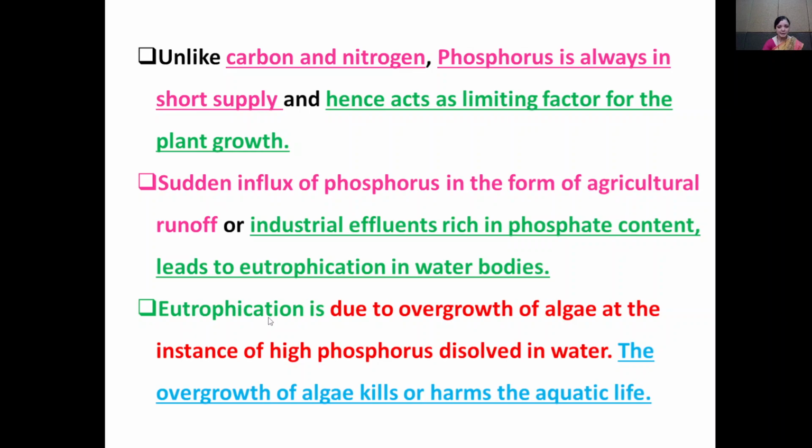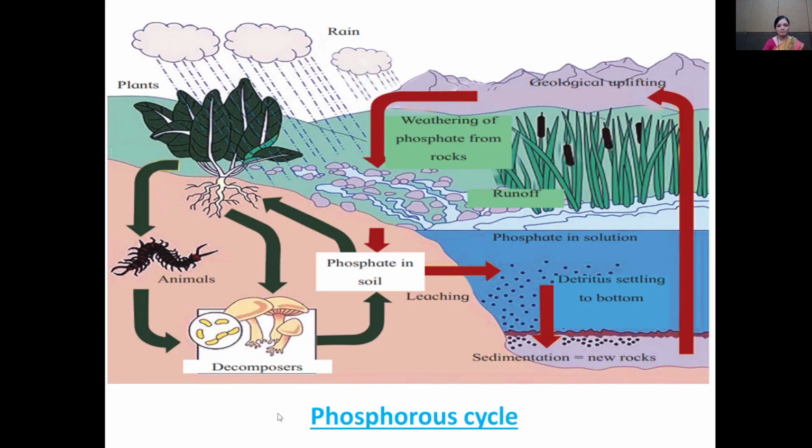What is eutrophication? It is an important definition. Eutrophication is due to the overgrowth of algae at the instance of high phosphorus dissolved in water. The overgrowth of algae that kills or harms the other aquatic life is known as eutrophication.